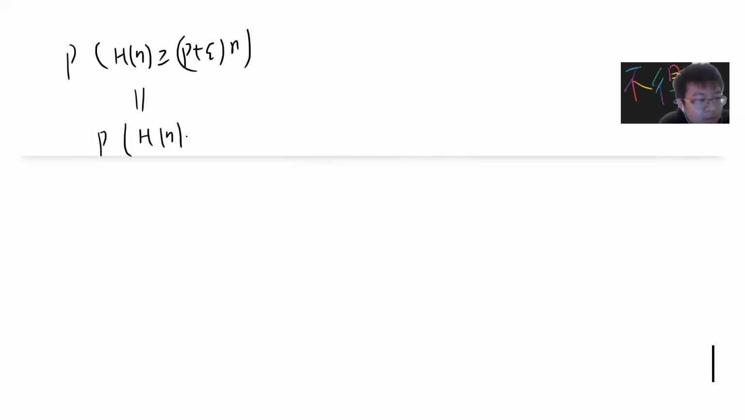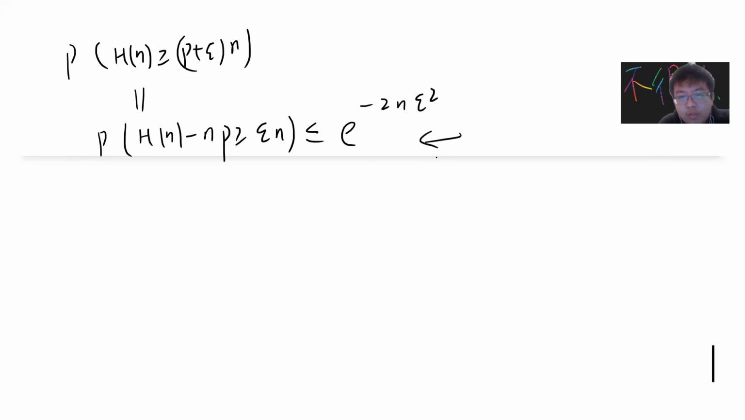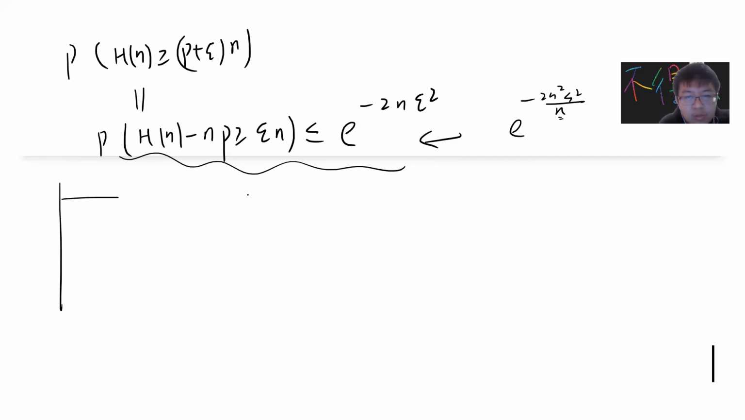Okay, so let's do this. From the previous inequality, let's say Hn is greater than np plus epsilon, and this is just the probability that Hn minus np is greater than or equal to epsilon. This is less than exponential of minus 2n epsilon squared. This is by Hoeffding's inequality. And you get the sum of that. So let me just write it down.